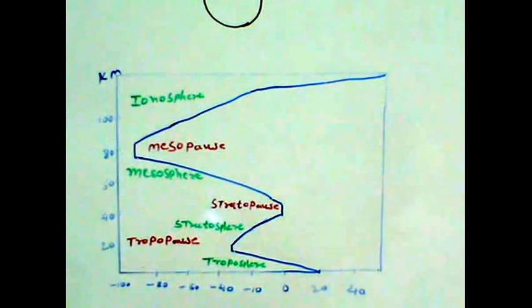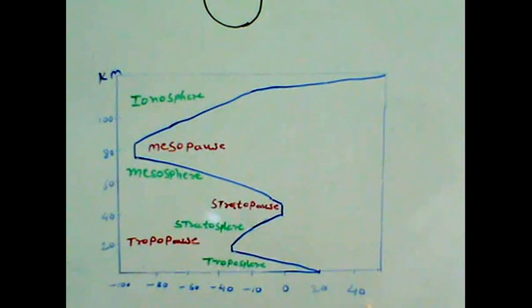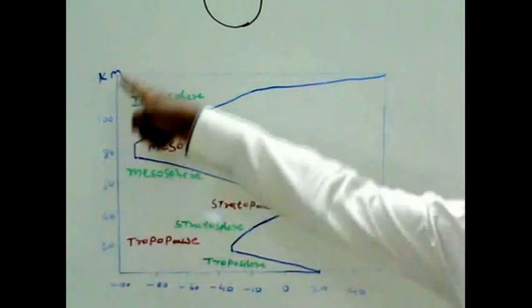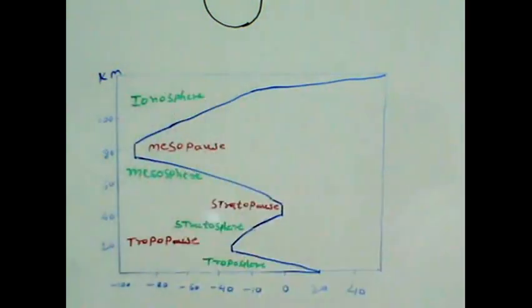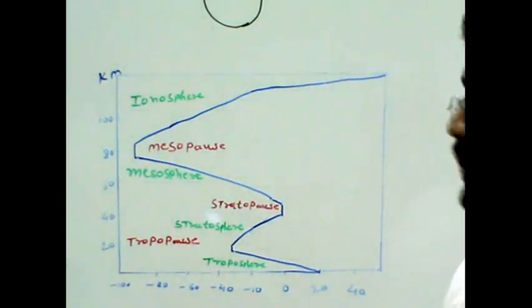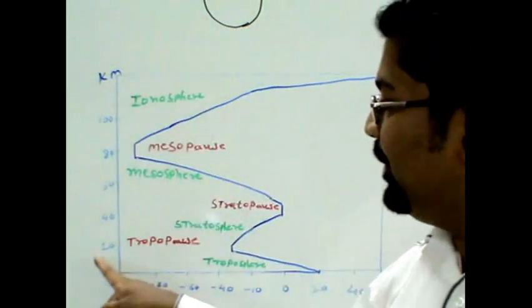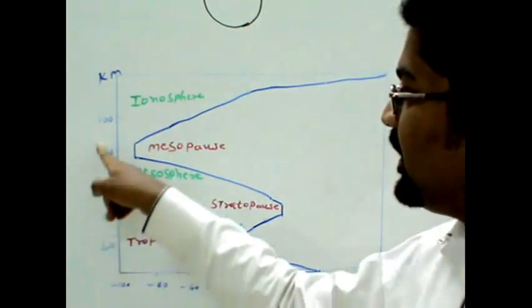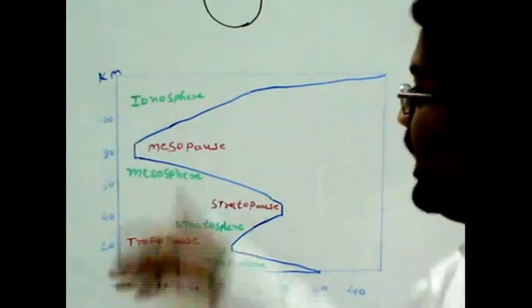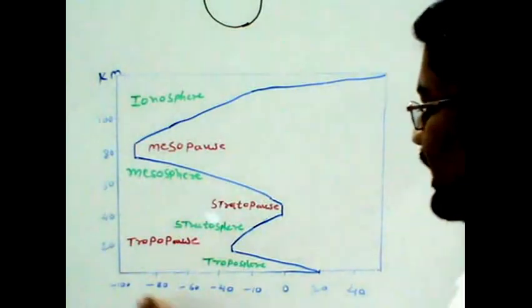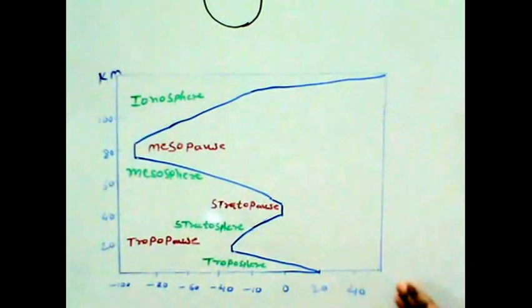On the x-axis we are considering temperature, whereas on the y-axis we are considering distance from Earth's surface in kilometers. So our y-axis has kilometer-wise data 20, 40, 60, 80 and 100 plus, whereas here we are considering temperature ranges.